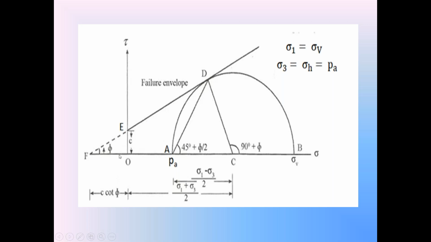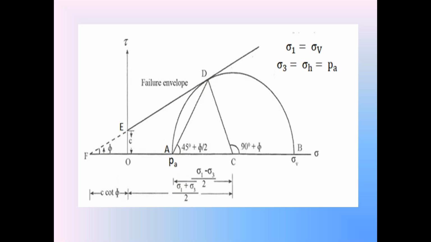Consider this right angle triangle OEF. In this right angle triangle, OE is the portion of the backfill. Since the backfill is a c-phi soil, OE indicates the cohesion portion of the backfill. Phi is the angle of shearing resistance of the backfill, at point F.